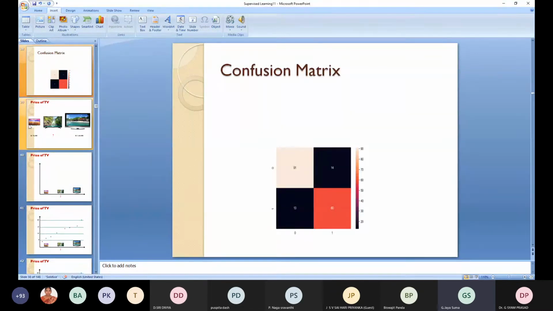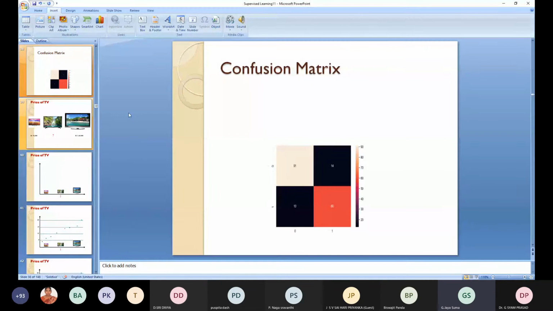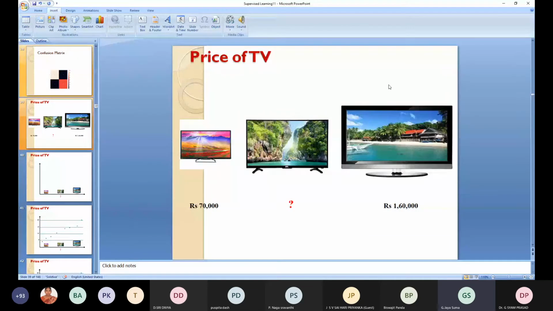Let me cover this example of regression. See the price of the TV. Here we have 3 different sizes of TVs: one is a small TV, one is medium size, and one is a bigger TV. The small TV price is given, and the larger TV price is also given.